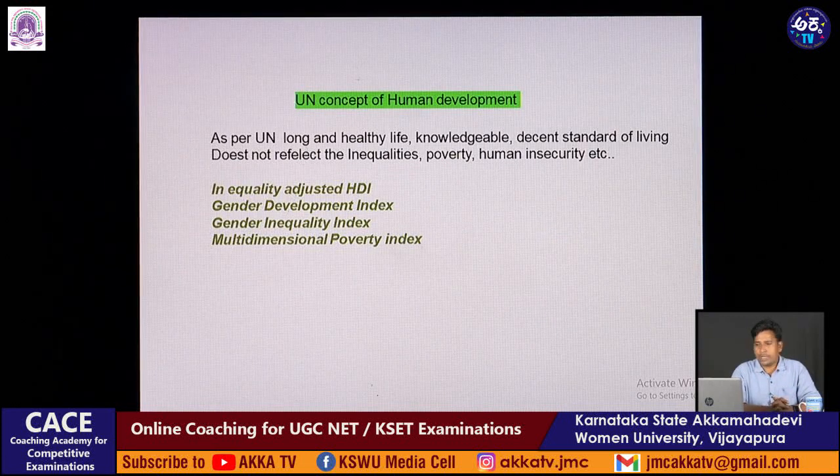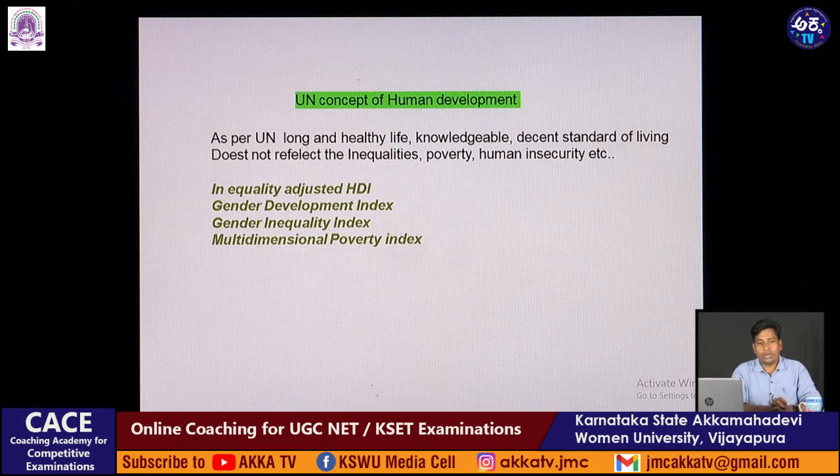As per the United Nations concept of human development, there should be a long and healthy life, knowledge, and a decent standard of living, and it should not reflect inequalities, poverty, or human insecurity.